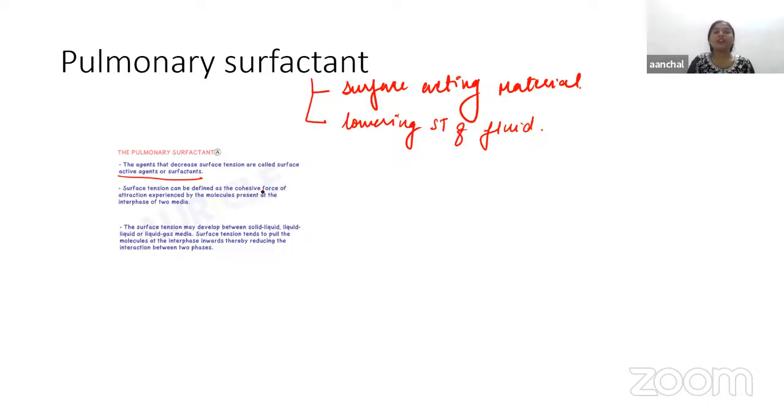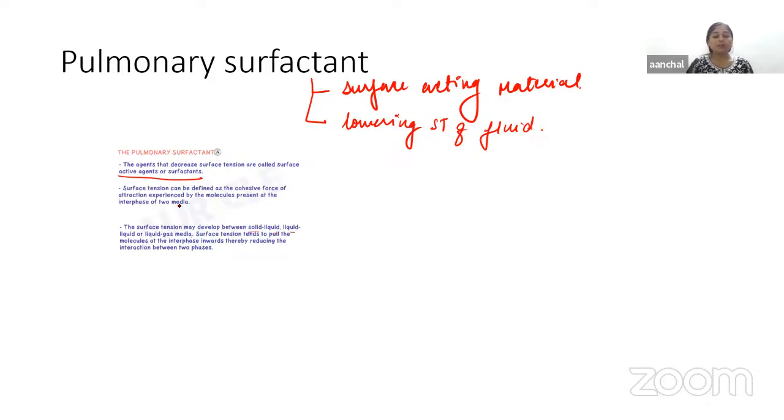Surface tension can be defined as a cohesive force of attraction experienced by the molecules present at the interface of two media. The surface tension may develop between solid-liquid or liquid-gas media, and it tends to push the molecules at the interface inwards, thereby reducing the interaction between the two phases.